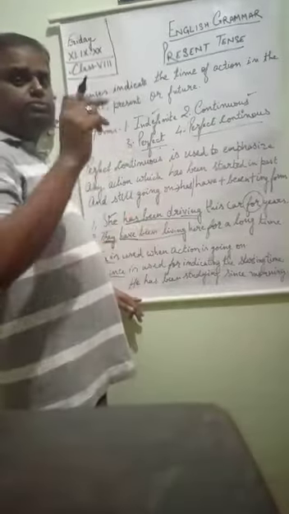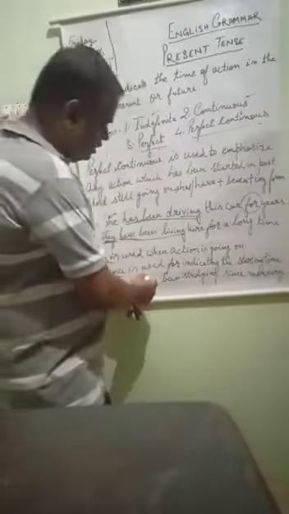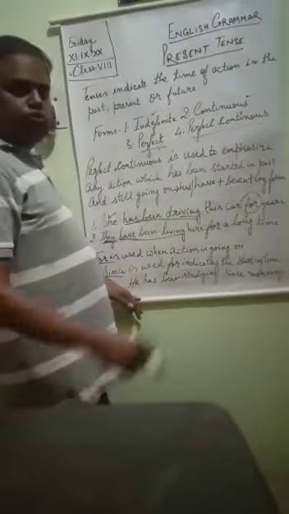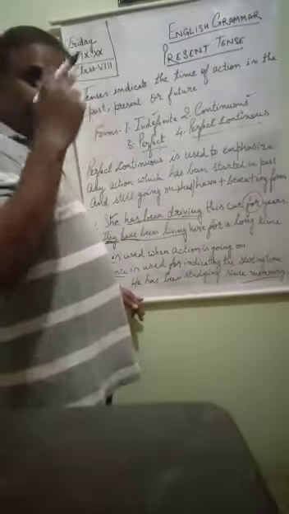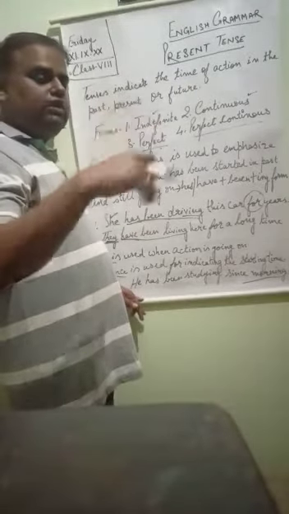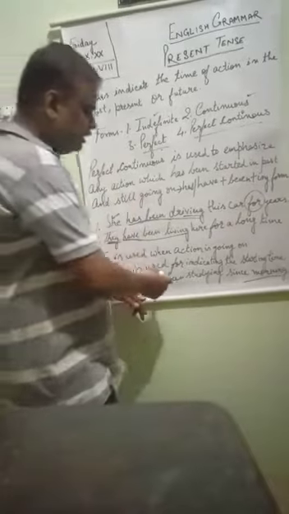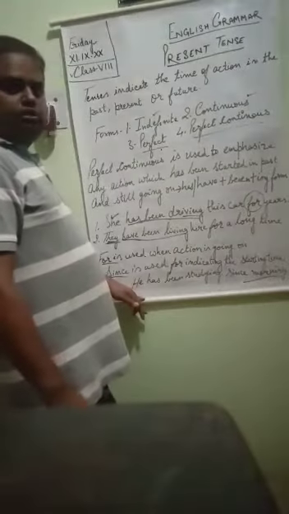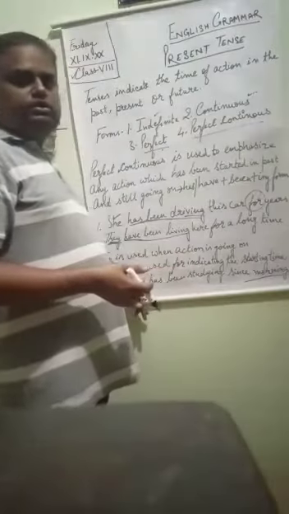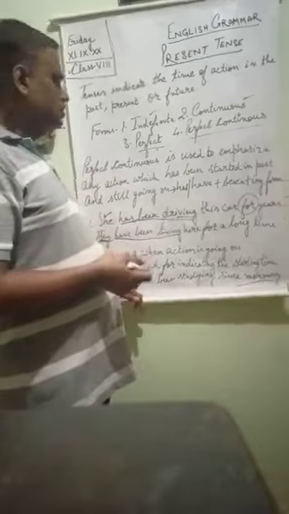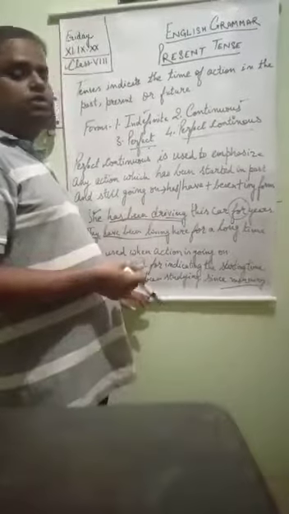Since is used when we know when an action actually started. For example, if I say he has been studying since morning, we now know the time, morning. So when we know the actual time of starting of the action, there we use since. He has been studying since morning, isn't it? We are watching this movie since 8 o'clock. So in that way we use since and for, where the action is being continued.